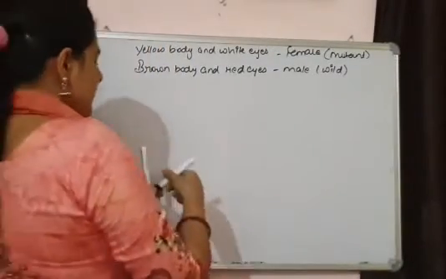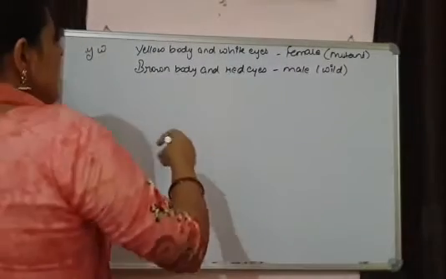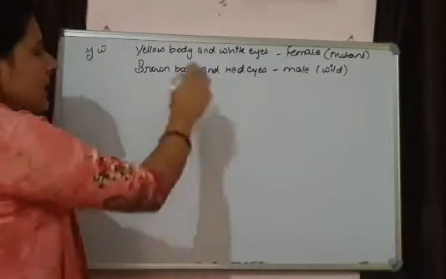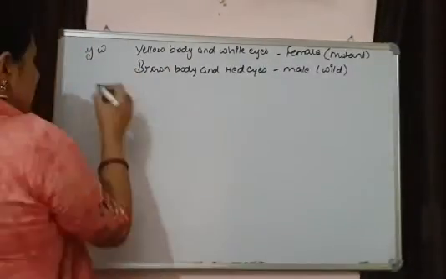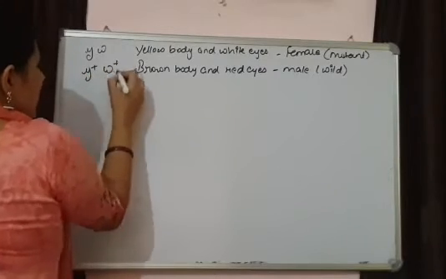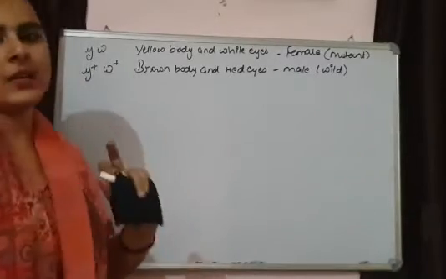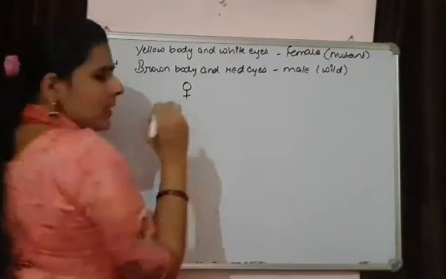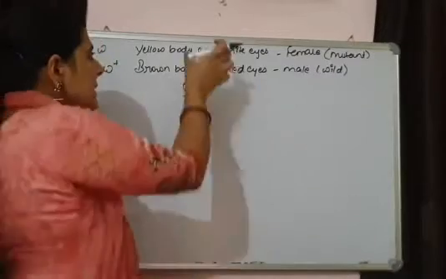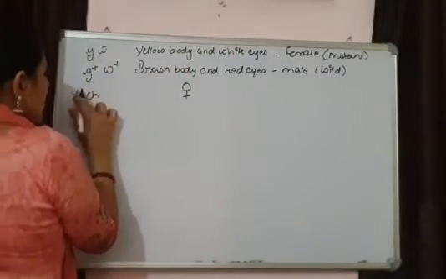Now I am writing down the genes for this yellow body Y and for white eyes W. Now for their dominant character we are writing a plus sign over here. This means the dominant one and this means the recessive one. So with this I am going to initiate the cross. What happens? Suppose this is a female. The female is, and where these genes are present? These genes are present on X chromosome.